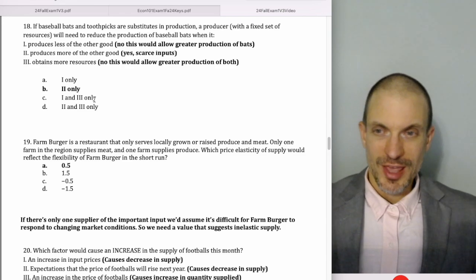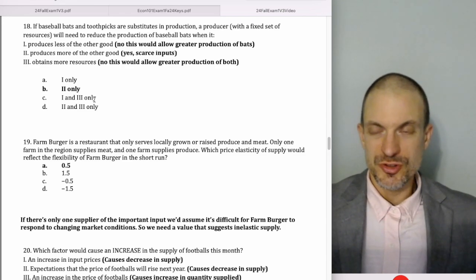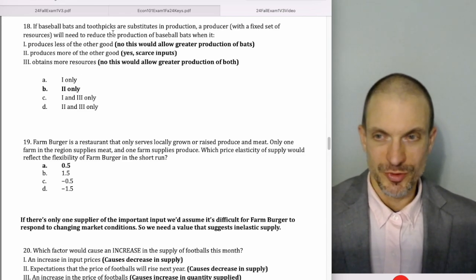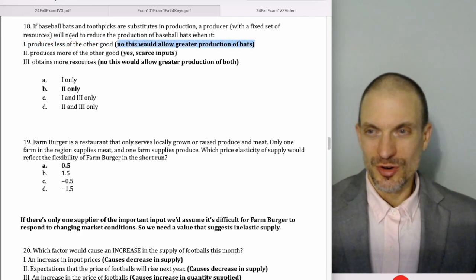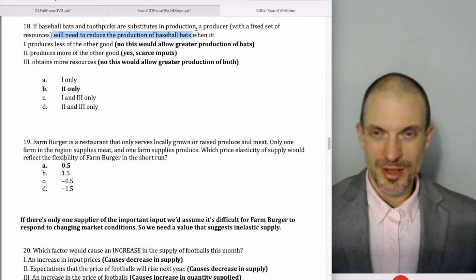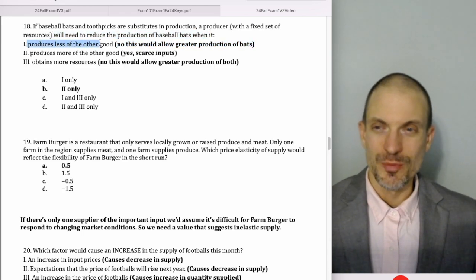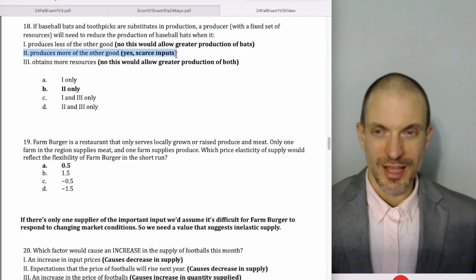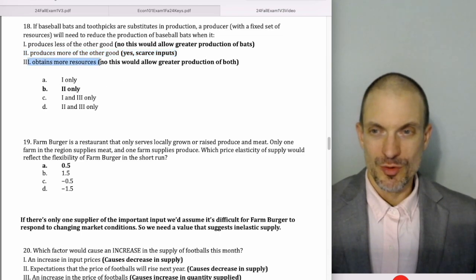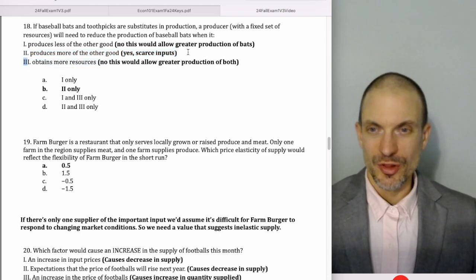If baseball bats and toothpicks are substitutes in production, a producer with a fixed set of resources will need to reduce the production of baseball bats when it produces less of the other good? No. This would allow greater production of bats. When it produces more of the other good? Yes, because now there's fewer left over. And then obtains more resources? No, that'll allow greater production of both. So the only correct answer here is 2.